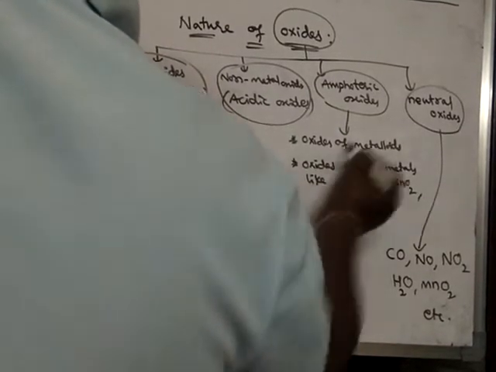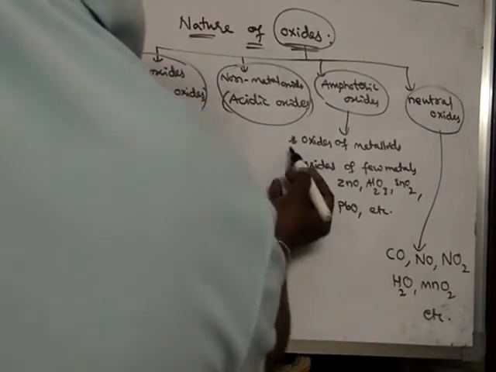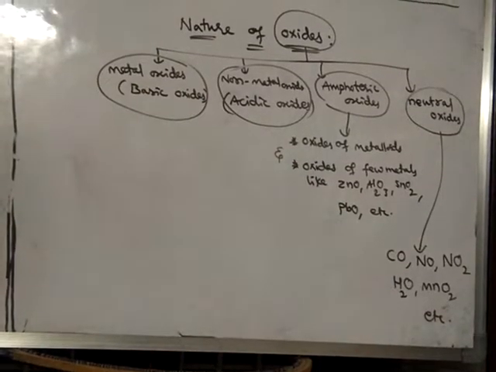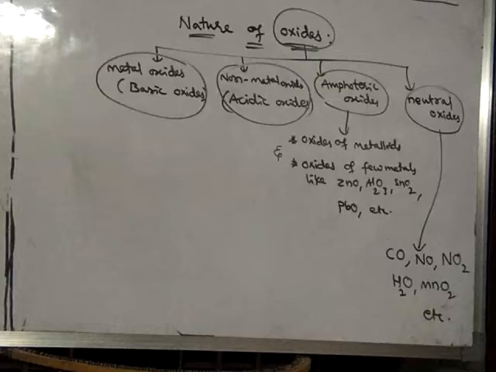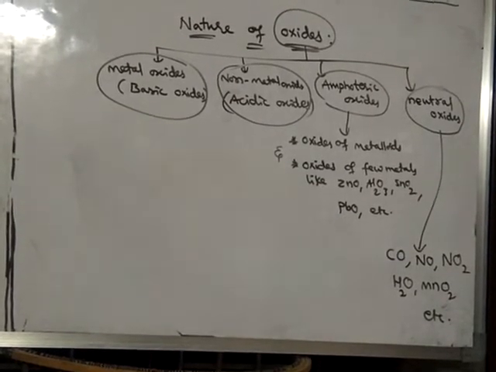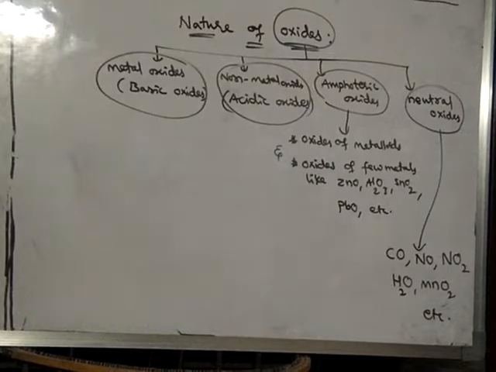Oxides of metalloids and oxides of a few metals like zinc, aluminium, tin, lead, etc. show amphoteric nature. That means they show both acidic as well as basic nature.